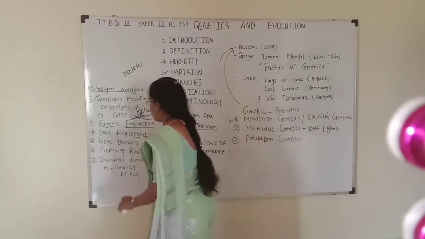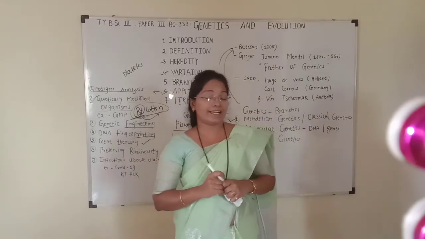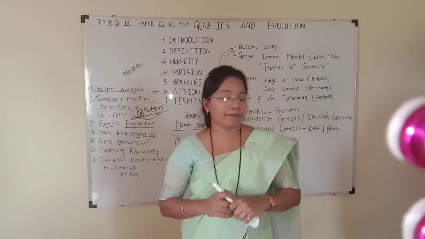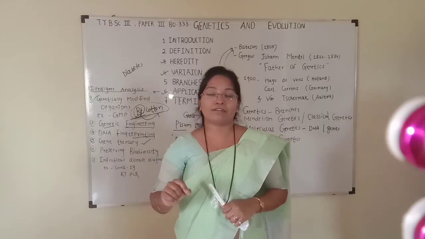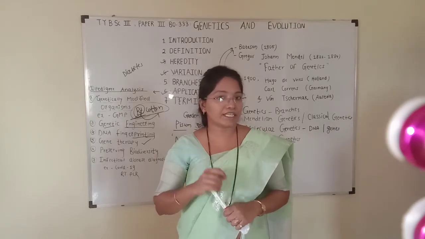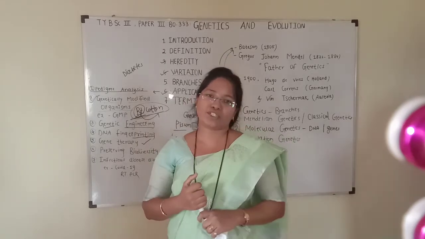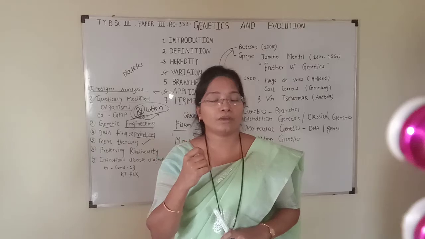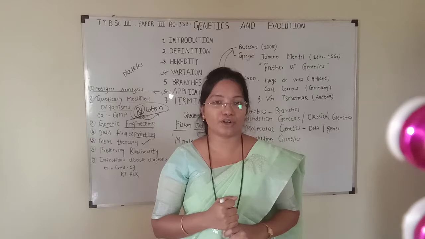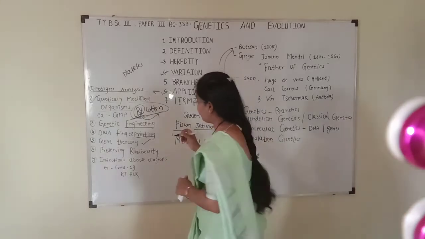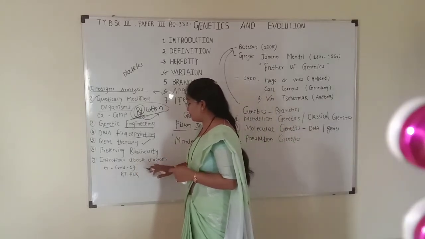Next is preserving biodiversity. In today's life, biodiversity conservation plays an important role, and in doing that, genetic diversity is the main pillar for species diversity and ecosystem diversity. The main goal of conservation genetics is to apply the knowledge of genetics to reduce the risk of extinction of species. And the final application of genetics, the most important, is infectious disease diagnosis.